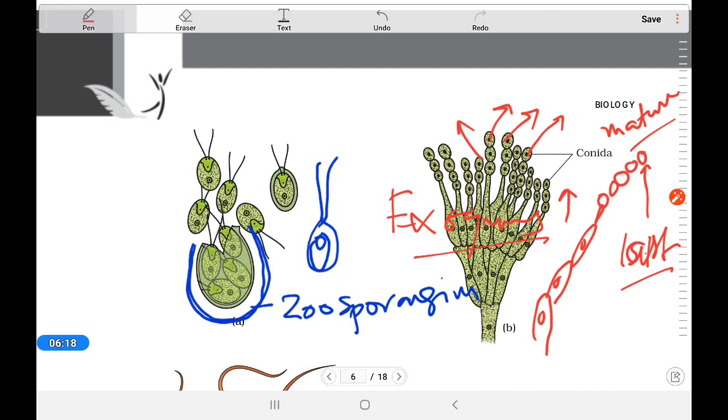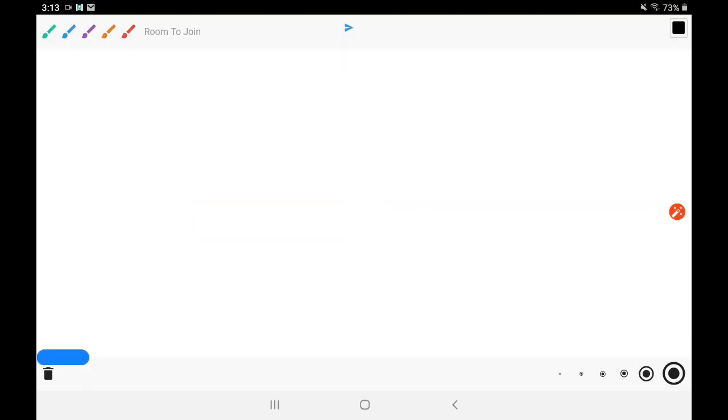Now we know that these are in lower organisms. If we see asexual reproduction in higher organisms, that is angiosperms, then here we can see in root, stem and leaf how they can get the individual.